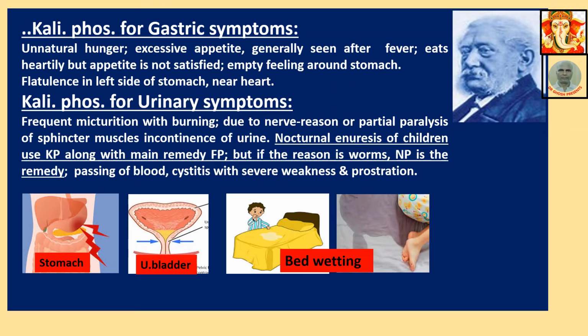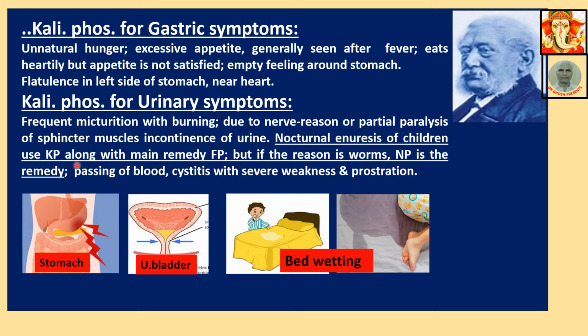Kali Phos for gastric symptom containing unnatural hunger. Excessive appetite generally seen after fever. Eats heartily but appetite is not satisfied. Empty feeling around stomach. Flatulence in left side of the stomach near heart. Kali Phos for urinary symptoms. Frequent micturition with burning due to nerve reason or partial paralysis of sphincter muscles. Incontinence of urine. Incontinence meaning the urine cannot be held. It leaks out. Nocturnal enuresis of children.